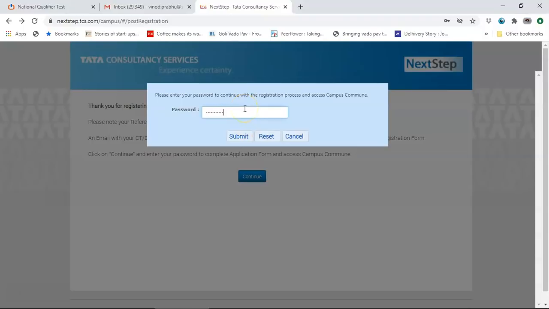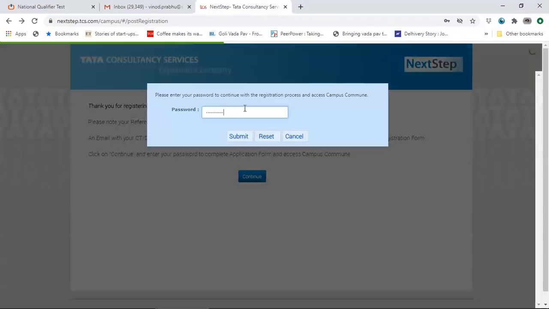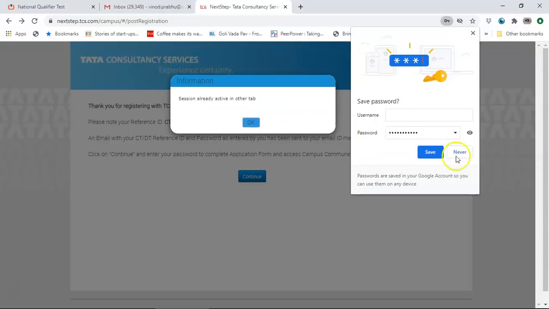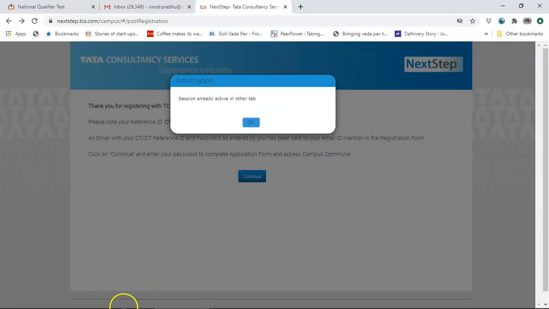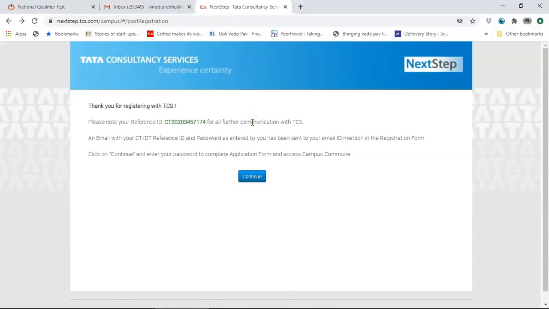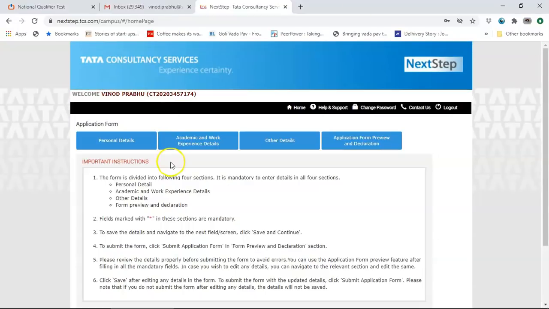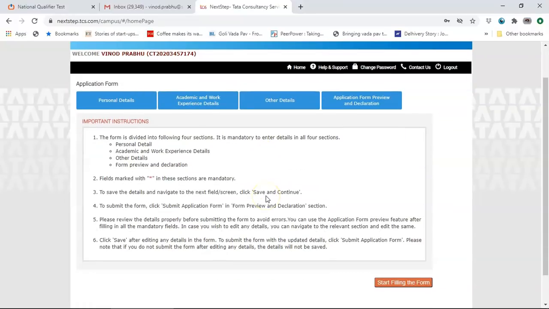So let me enter the password, click on submit, and this is the window that will come: session already active in another tab. Just give me 1 minute. This will get loaded. Click on the application form. Once you click on the application form, you will have all of these important instructions. The form is divided into personal details, academic and work experience, other details, and preview and declaration. Asterisks are mandatory. Save and continue always, and submit the form.